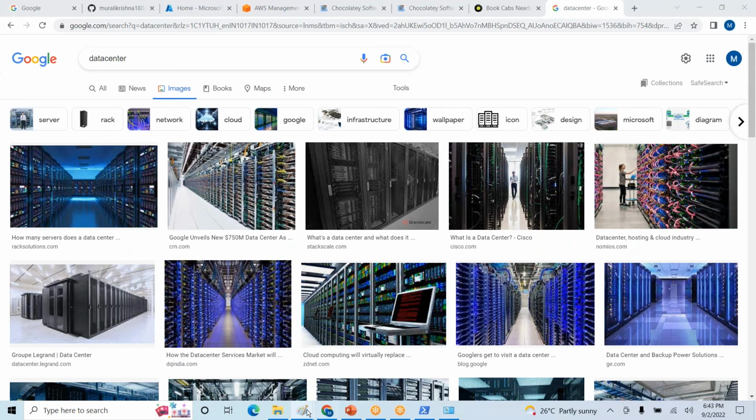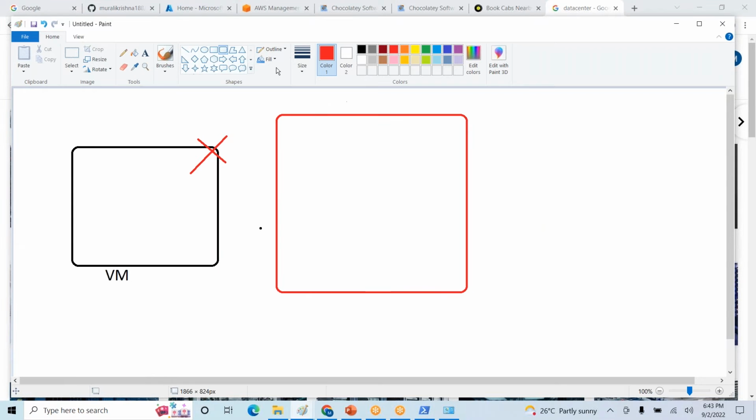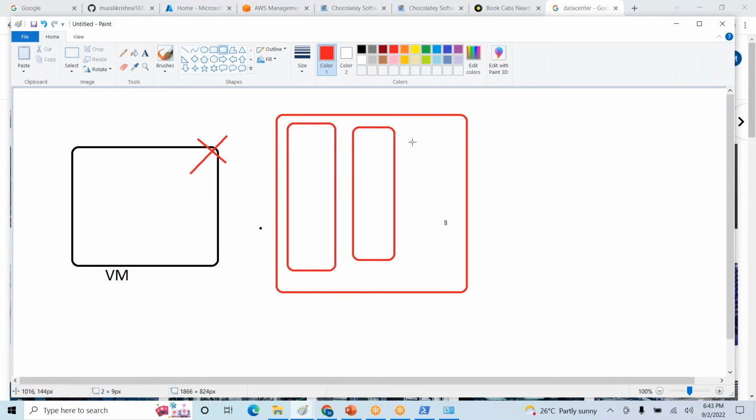Let me show you that. In a data center, a number of racks will be there. Each rack will contain a group of servers.